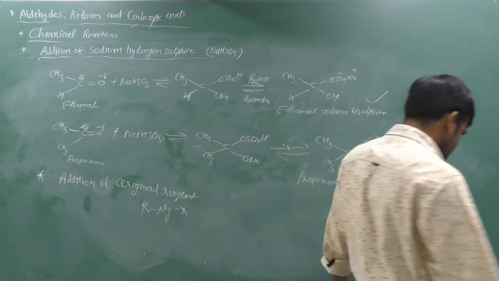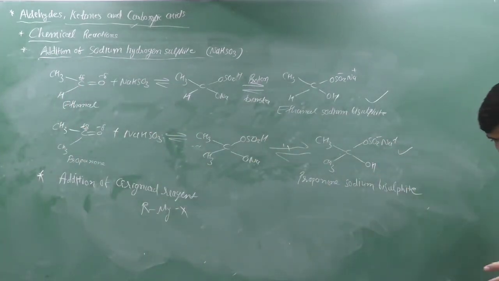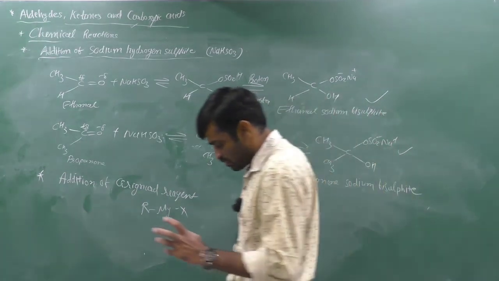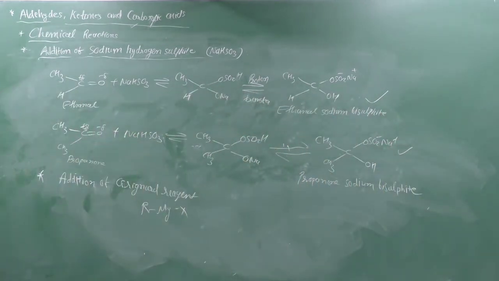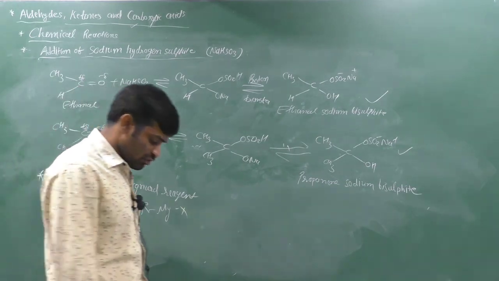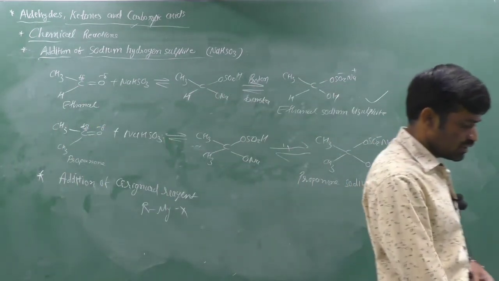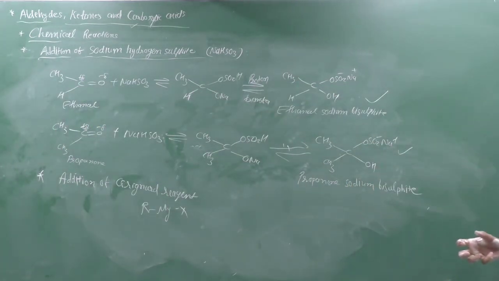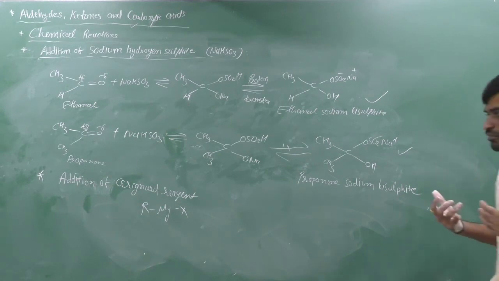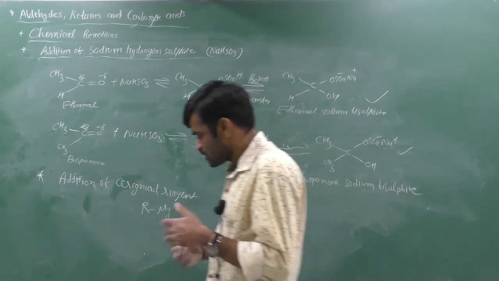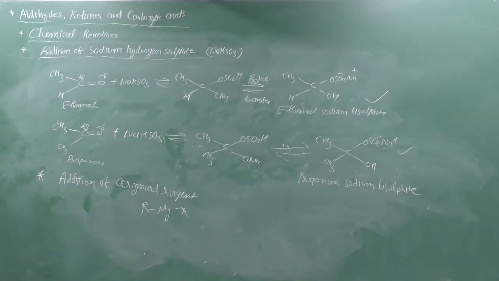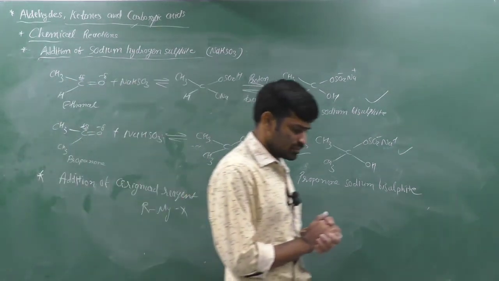These portions you can study in the chapter alcohol, phenol and ether, refer to it. We cannot revise it here. In alcohol, phenol and ether, you can study the reactions of alcohol with RMgX, and the preparation of alcohol from aldehydes and ketones with the help of RMgX. Refer to it.